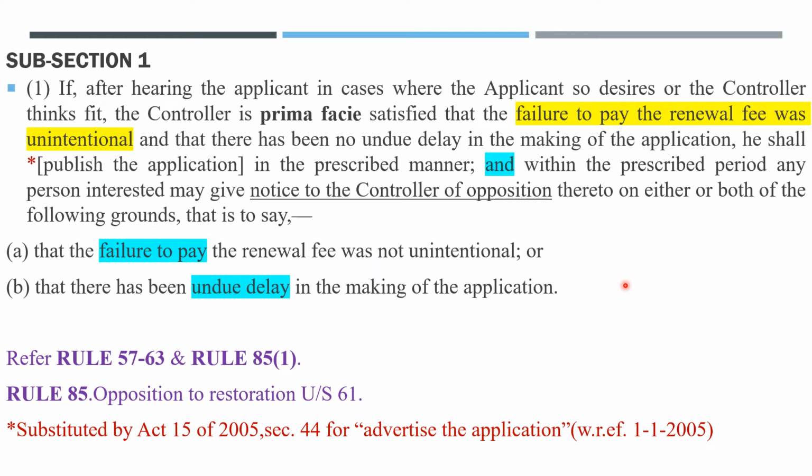Fine. Okay, so rule number 85, sub-rule 1 says, at any time within 2 months from the date of publication of the application under sub-rule 3 of rule 84, any person interested may give notice of opposition thereto in form number 14. Just remember this. Fine. Okay, next.